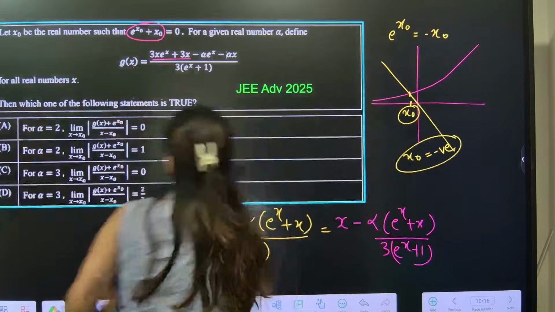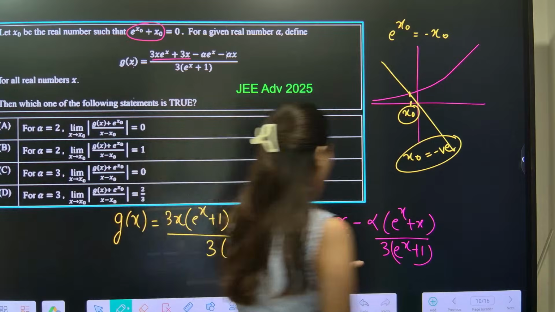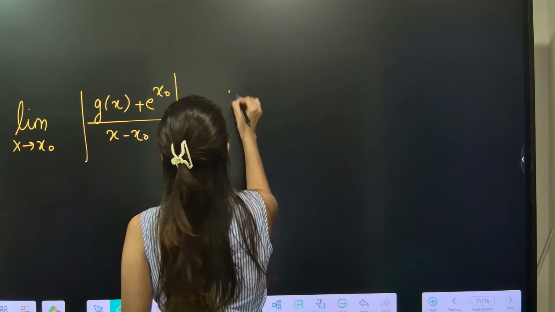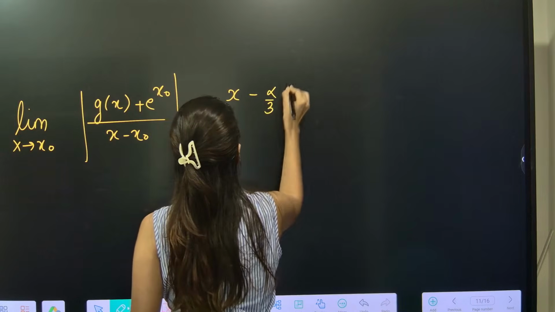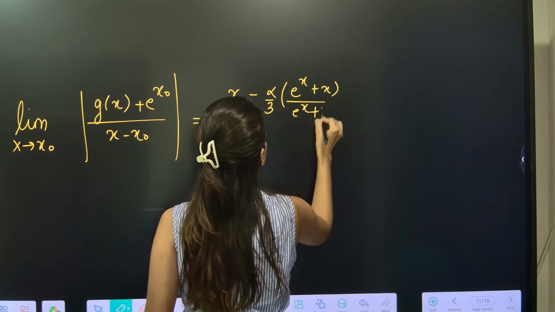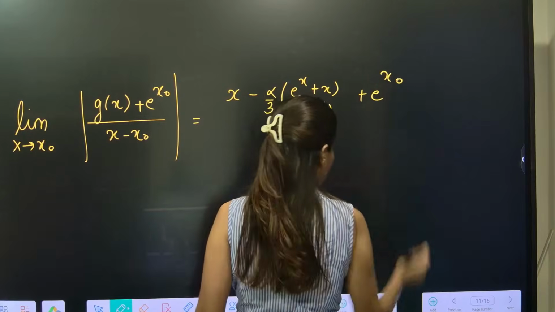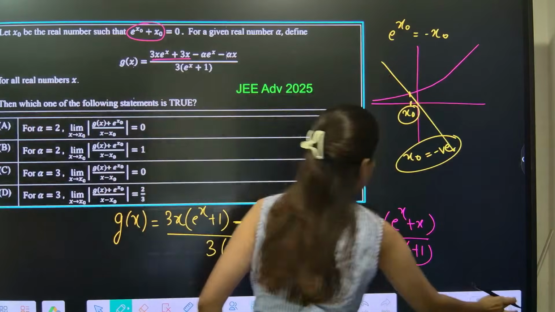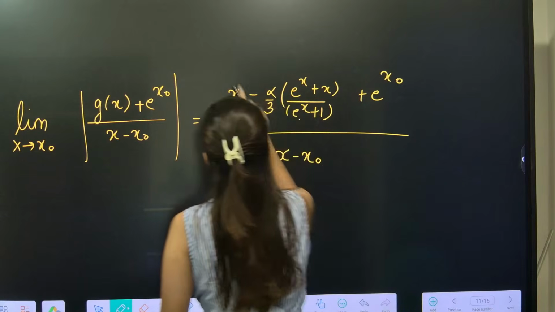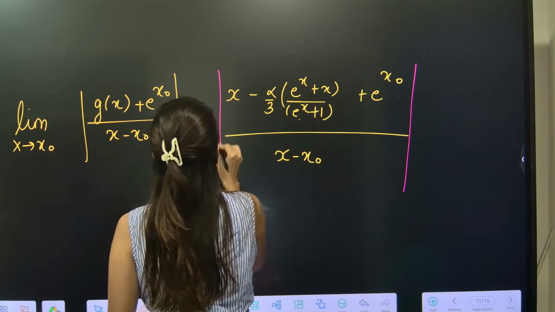Every option is asking one and the same thing for different values of alpha. So now you have x minus alpha by 3. Let us put the value: x minus alpha by 3 times e power x plus x upon e power x plus 1, plus e power x naught, whole upon x minus x naught, modulus, and then limit x tends to x naught.